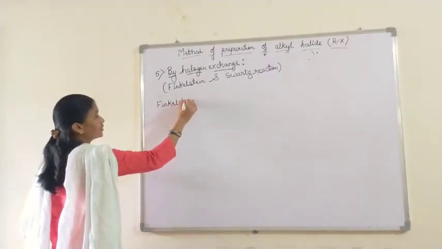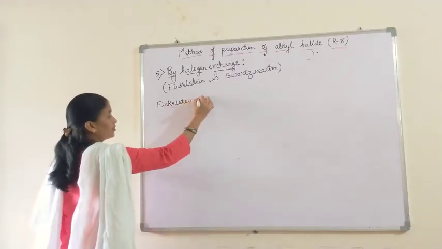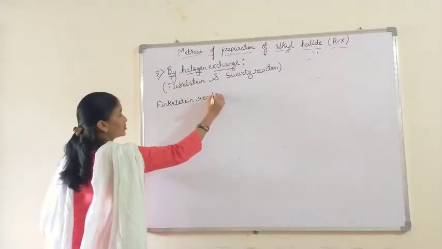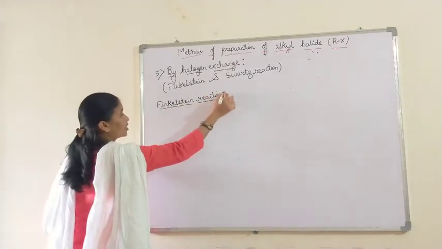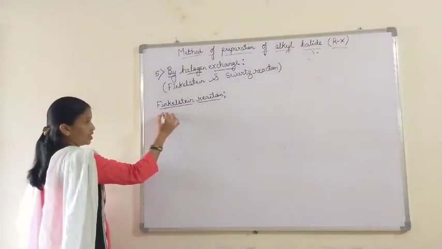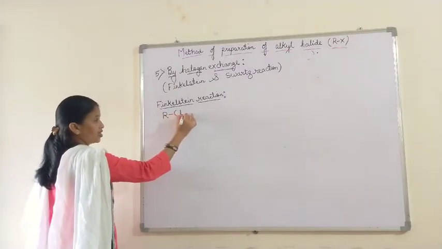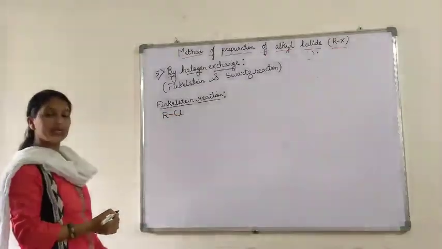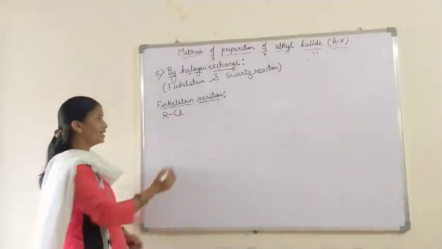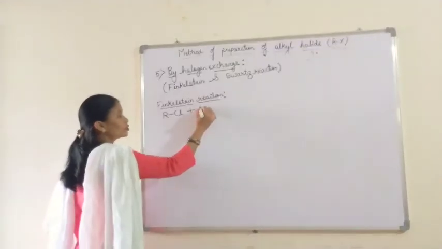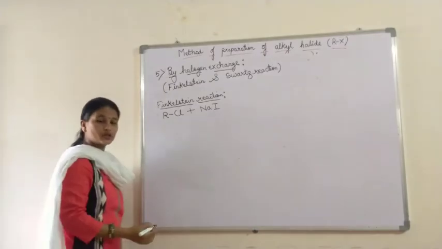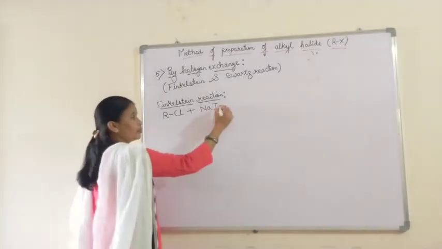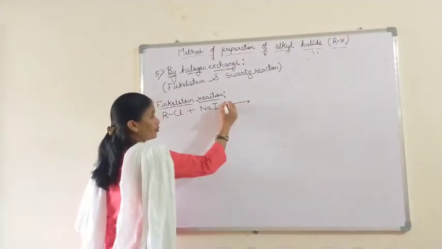In the Finkelstein reaction, alkyl chloride RCl, or instead of this RBr, meaning alkyl bromide, is treated with sodium iodide, NaI, in presence of acetone.